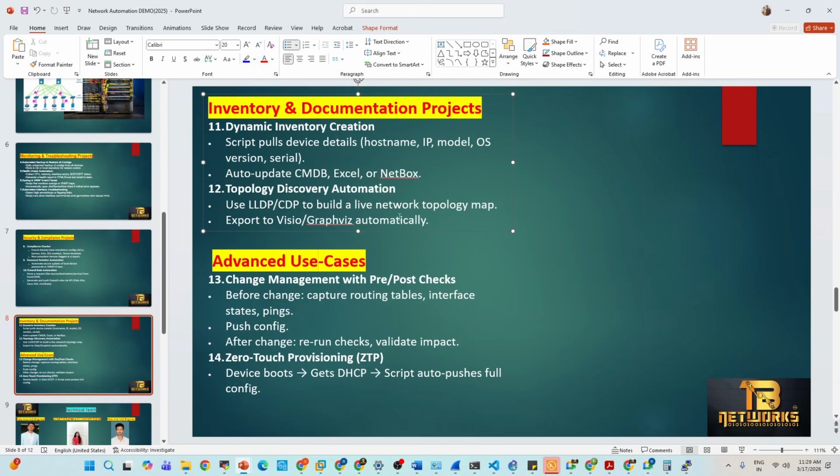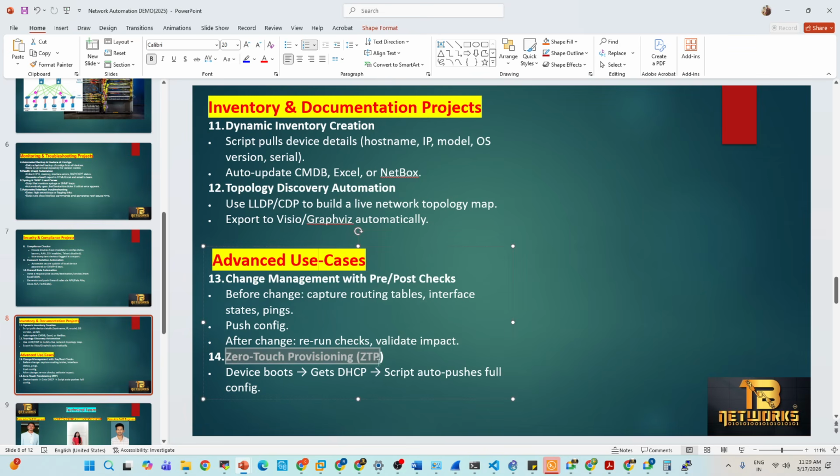Okay, topology discovery, everything. ZTP, zero touch provisioning, means that in data centers, if any device fails, you can just replace the device and give an uplink. That's it. Automation can check it. It will get the IP through DHCP. The script will get the config file from the server and automatically bring up the device. You don't need to do anything, no manual work at all. Just replace the device, and ZTP will take care. So everywhere they use automation, guys.